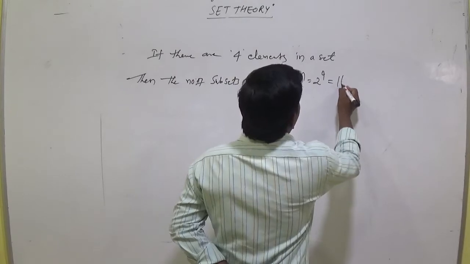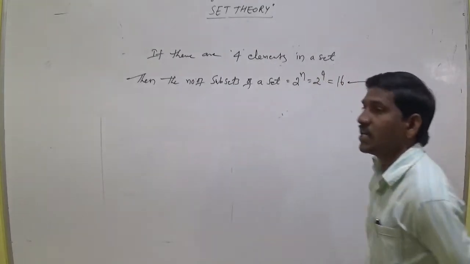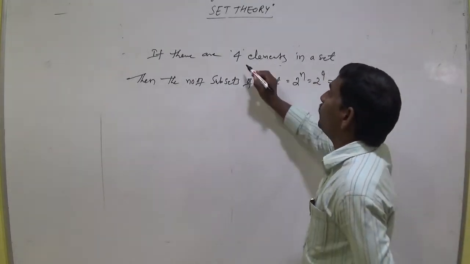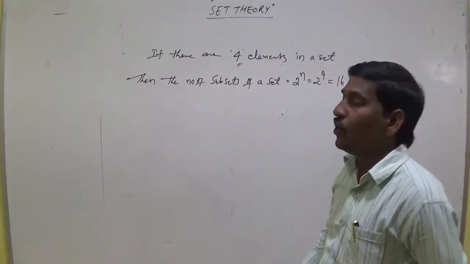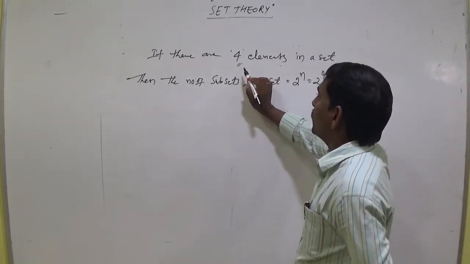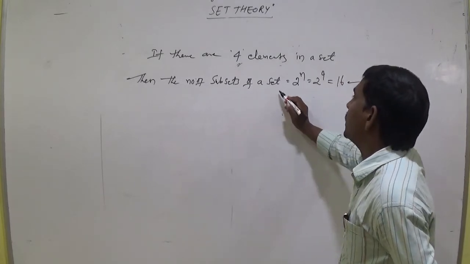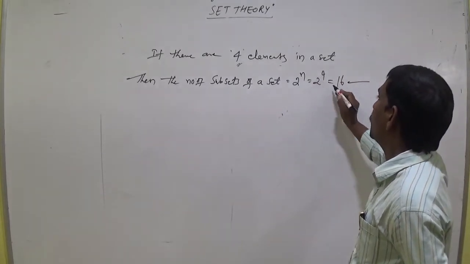There are 16 subsets if there are 4 elements in a set: 2 power n equal to 2 power 4 equal to 16.